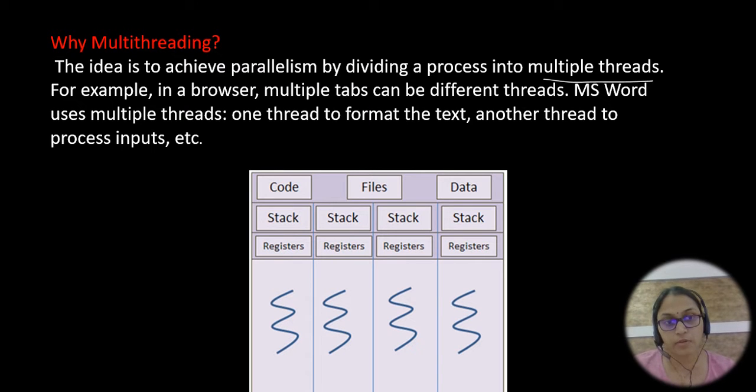You can access multiple windows, you are opening different windows, and all are in RAM only, and whatever file you are clicking, that will be executed by the CPU. Okay, so in MS Word also, if you format the text, you can do some modification, you can delete it, anything you can do. So that's why we introduced the multi-threading concept. Remember, student?